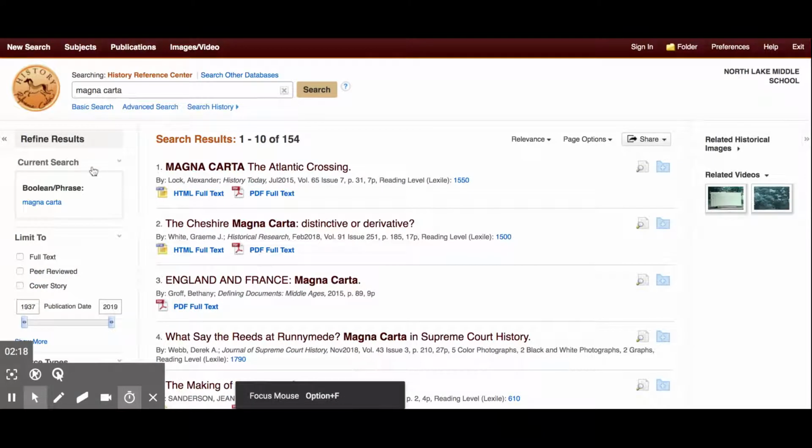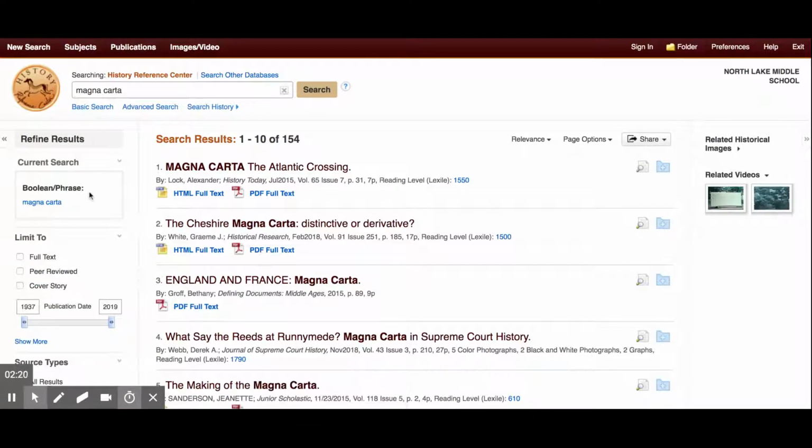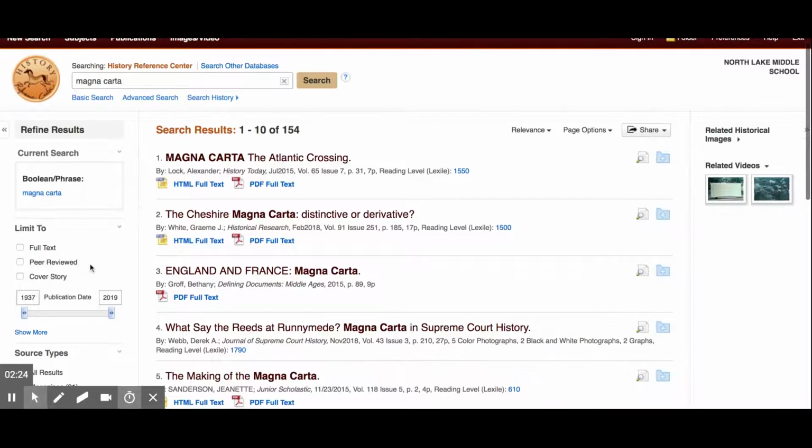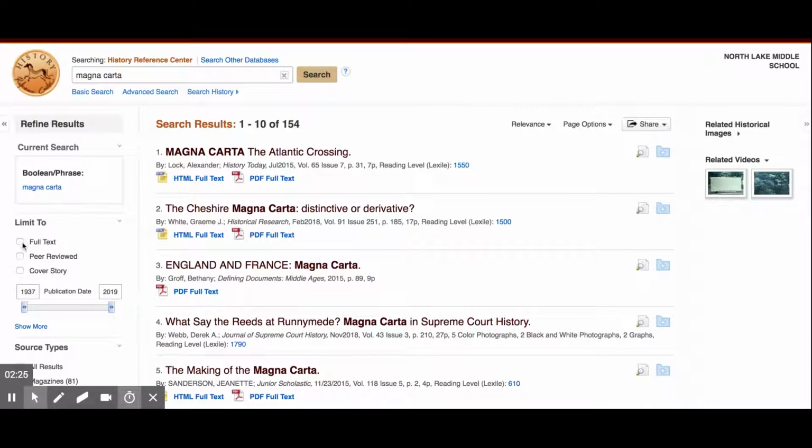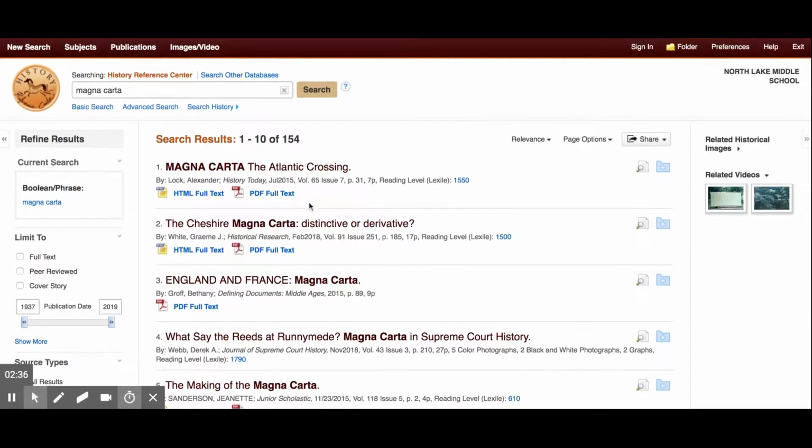The nice thing here is it'll keep track of my current search. It shows you my Boolean phrase is Magna Carta. I can look at full text articles. I can look for peer-reviewed articles, which means that it was reviewed by other experts, or cover stories. Or I can leave it blank, and I think it will search for all of that at once. You can see here that it is searching. It's given me 154 results.